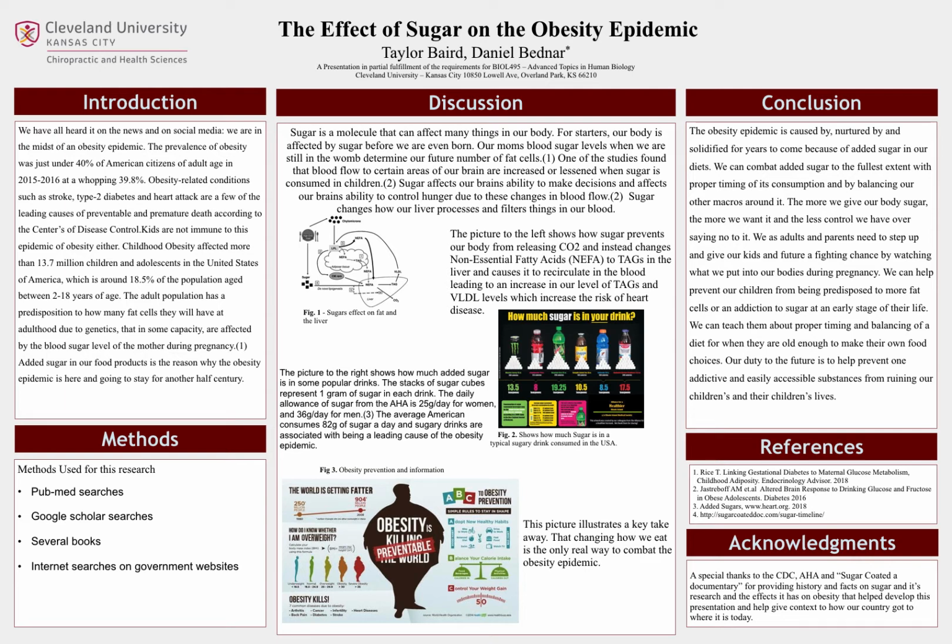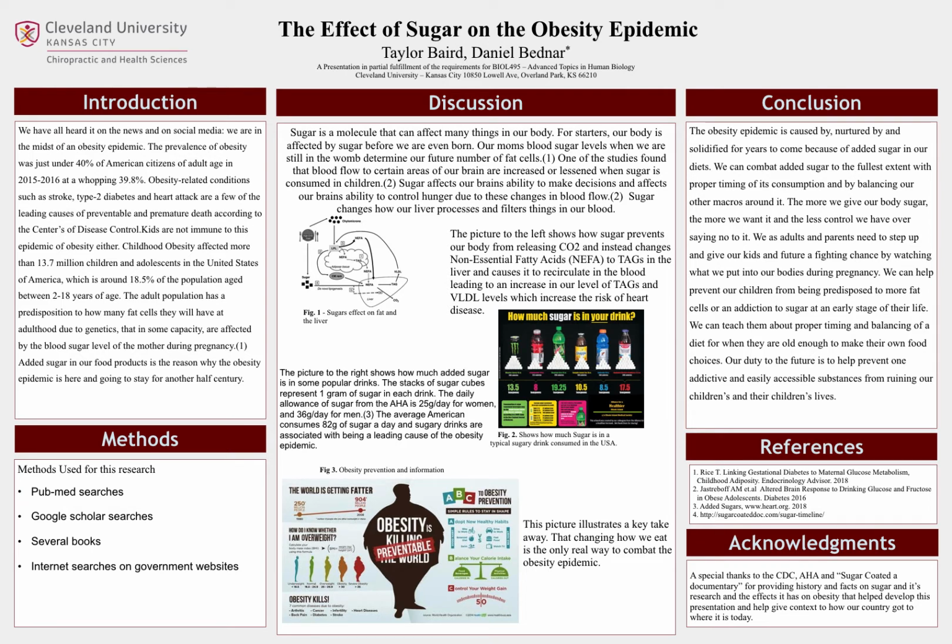This large amount of sugar actually prevents our liver from breaking down non-essential fatty acids into carbon dioxide and instead turns them into TAGs or triacylglycerol. TAGs leave the liver and become very low density lipoproteins or VLDL, which are known as bad fats. We want to have higher density lipoproteins or HDL to decrease the risk of heart disease.